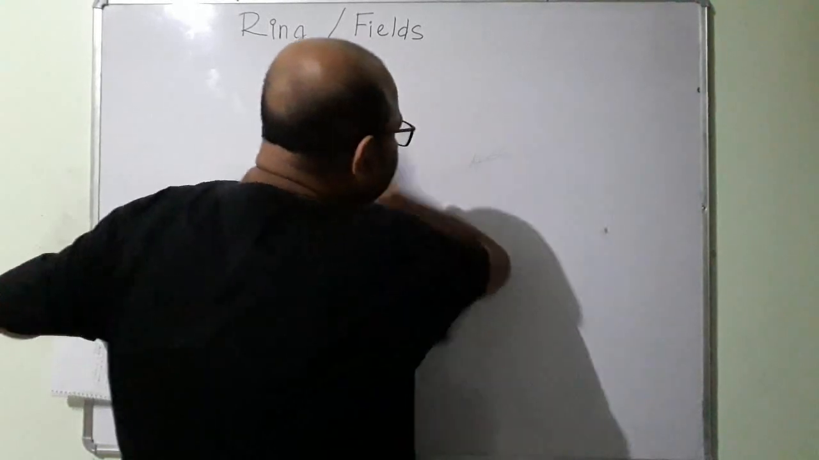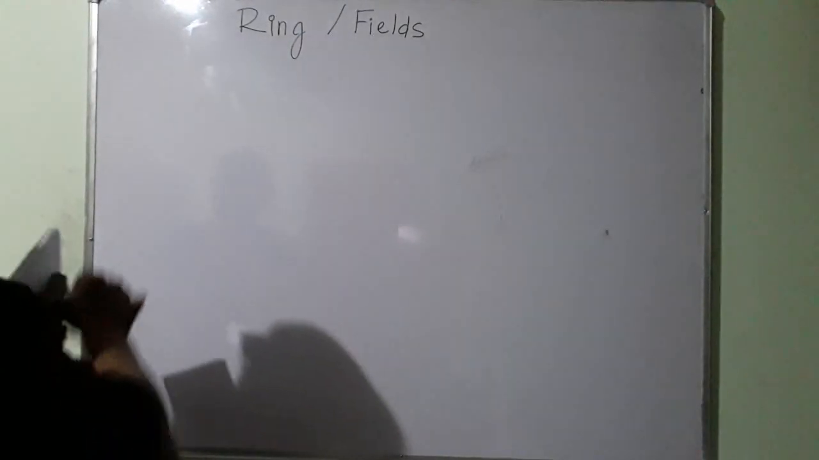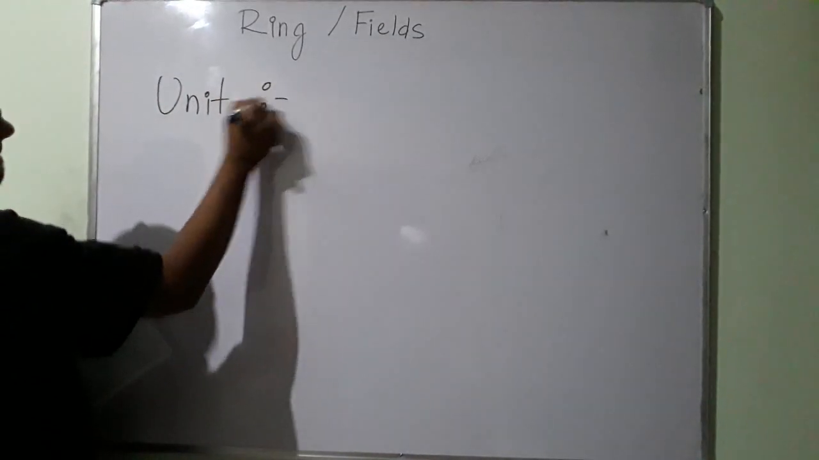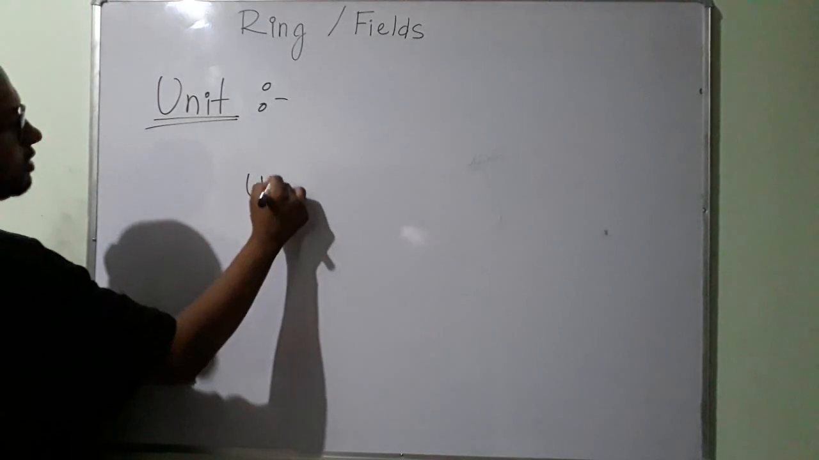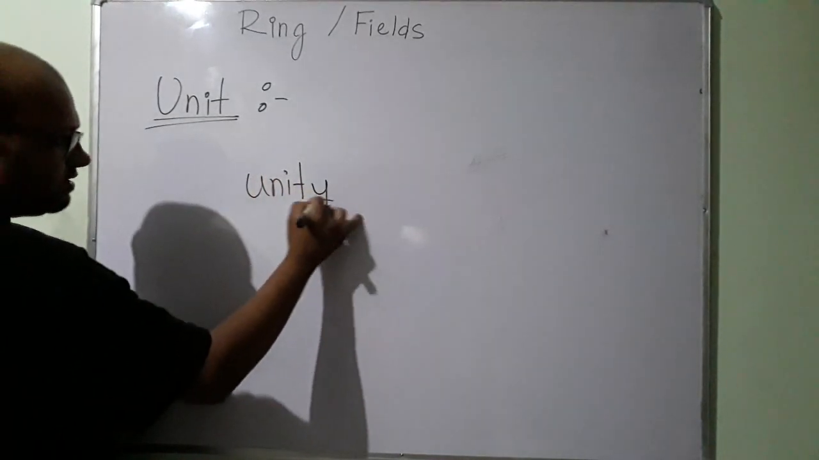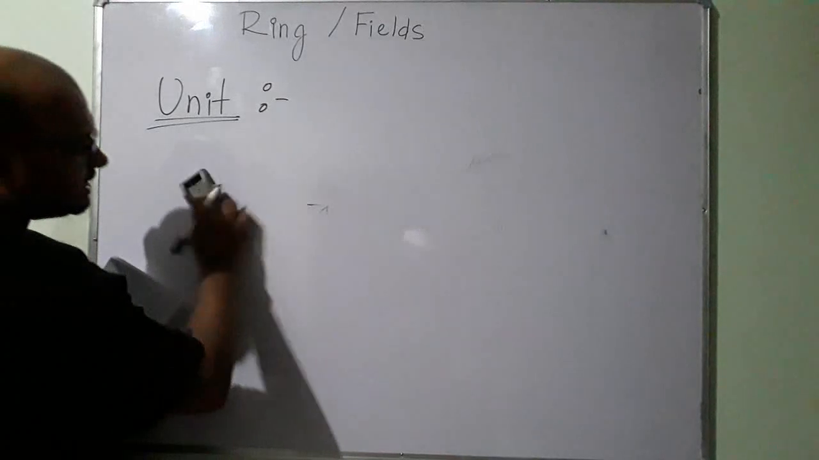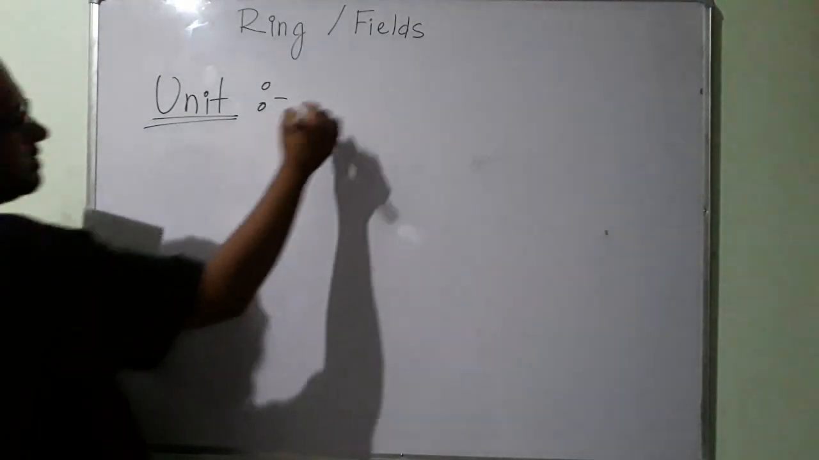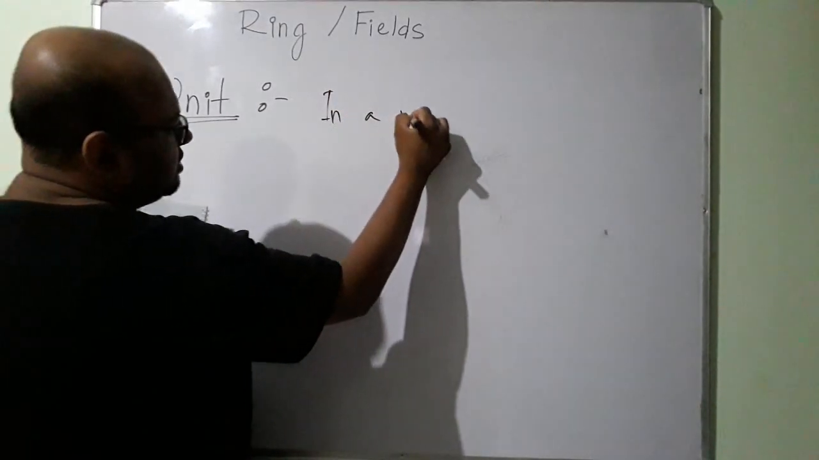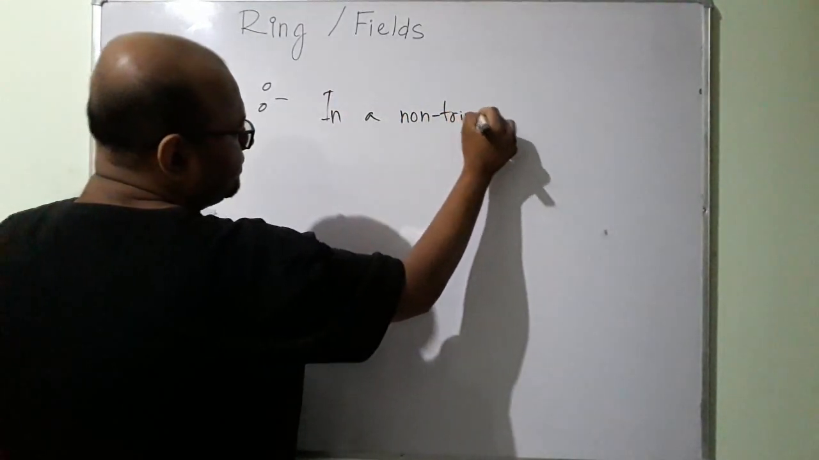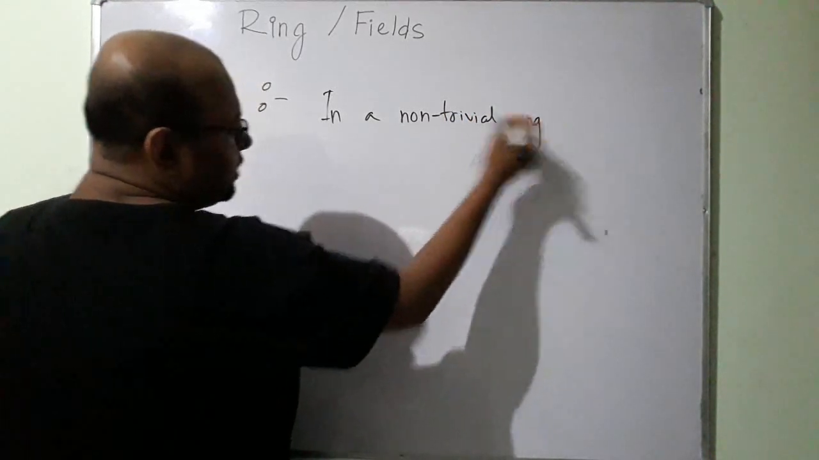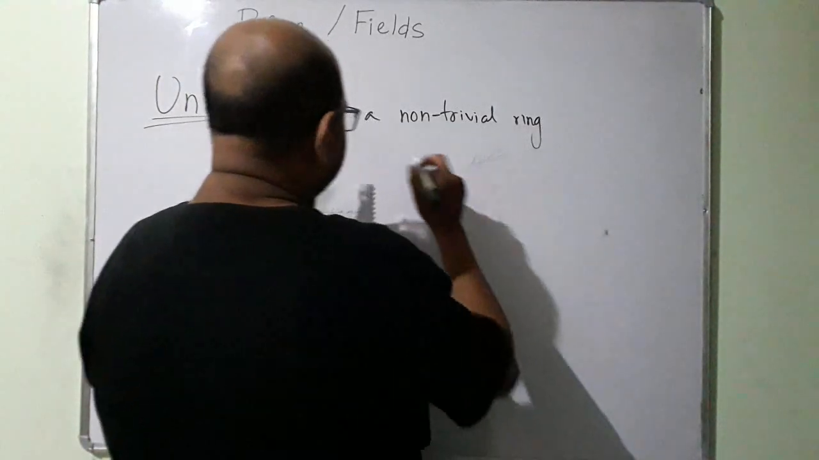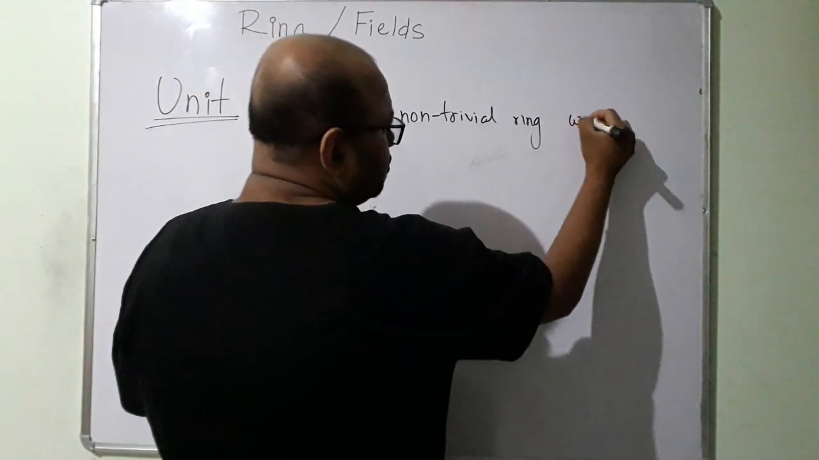So we have been talking about unity till now. There is this other concept called unit. Unity is one thing; unit is a different thing. So what is a unit? In a non-trivial ring, the set must contain at least 2 elements. In a non-trivial ring with unity,